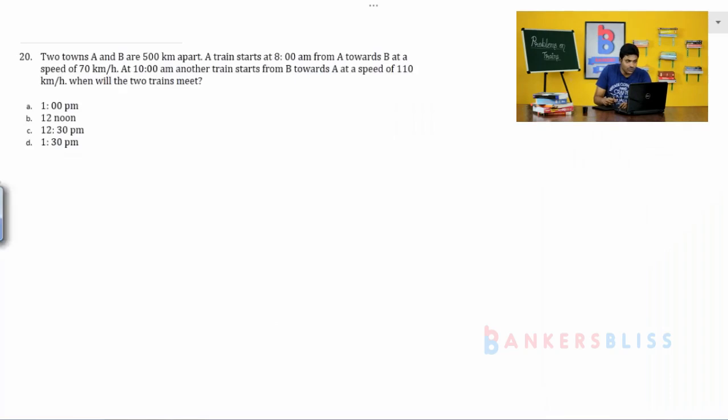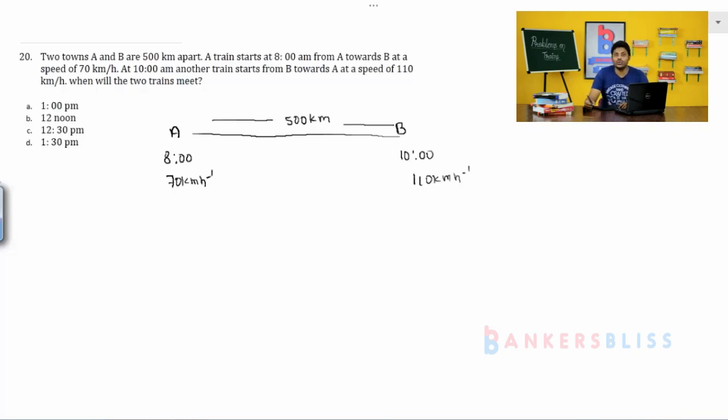See here, two towns A and B. How many kilometers apart? 500 kilometers apart. Now, a train starts from A at 8 am at a speed of 70 km per hour. Another train starts from B at 10 am at a speed of 110 km per hour. So, when will the two trains meet?